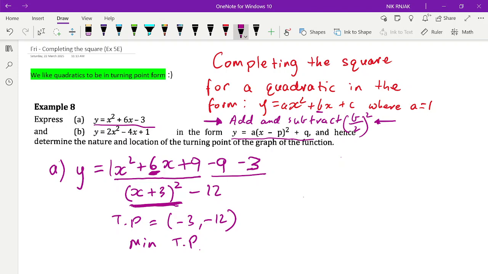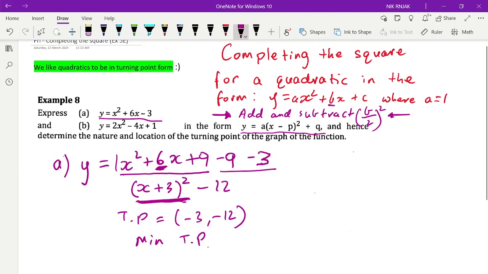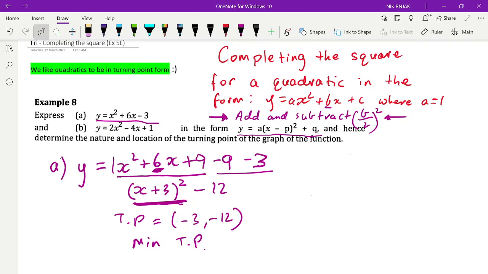Now, why does this actually work? This isn't just made up. Let's think about why, visually, completing the square and doing this thing where you go 6 divided by 2 and square it will actually give you a function in turning point form.